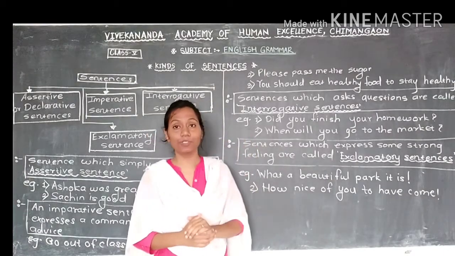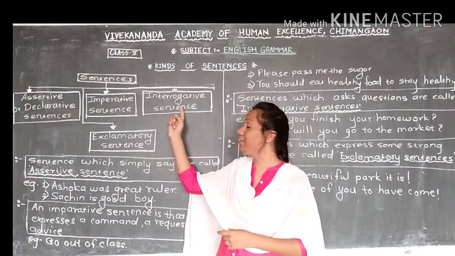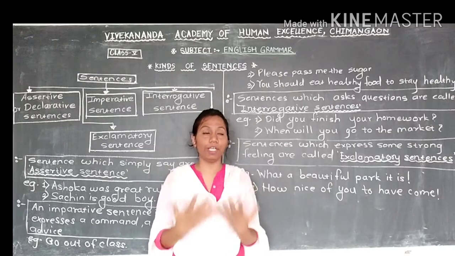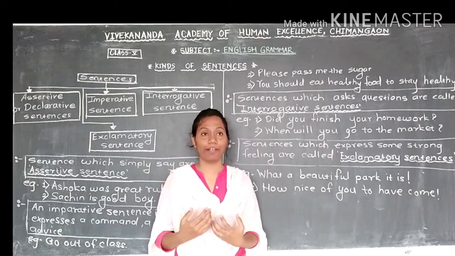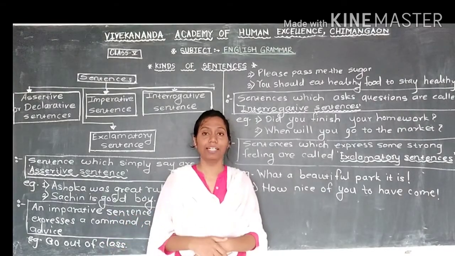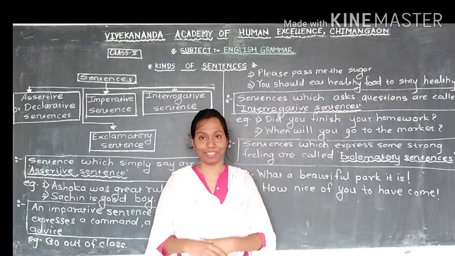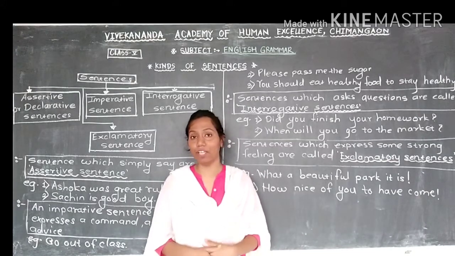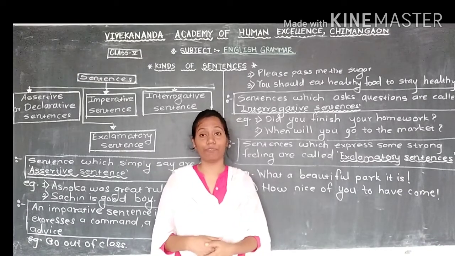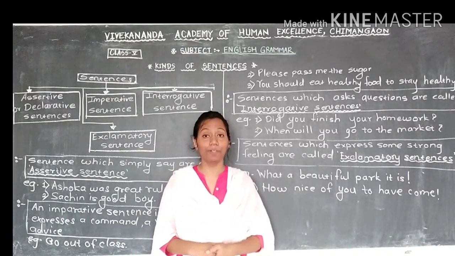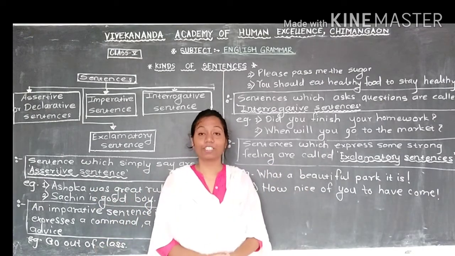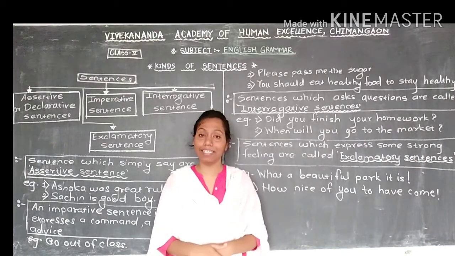Now, the next one is the interrogative sentences. Some kids like to ask many questions to their elders, to their friends. If they meet a new friend, a new person, they just start to ask many questions. What is your name? Where are you living? What are you doing? What do you want to do? And when will you come back home? They are asking so many questions, right? So questions we call interrogative sentences.